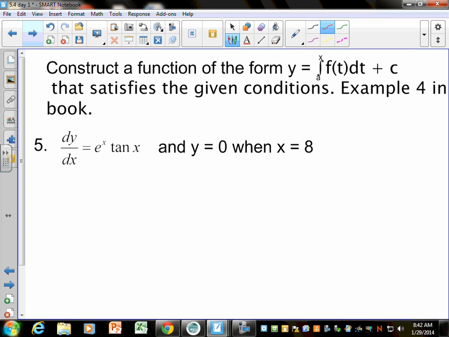Construct a function in this form that satisfies the given conditions. I wrote example 4 in your book, because example 4 in your book goes through this in a really long, drawn-out process, so maybe read your book again to see where it comes from. So they tell us that we want to write something like this: y equals the integral from a to x of f of t dt plus c. What do you think is going to go in for a?